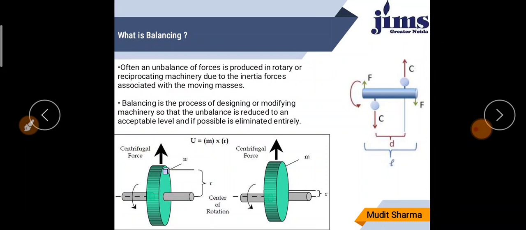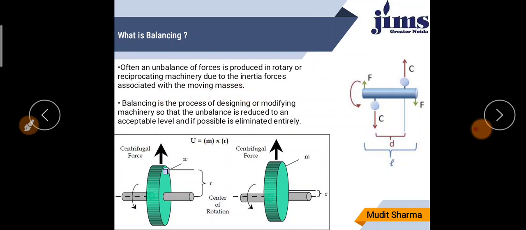Nowadays high speed engines and other machineries are very common, and it is very essential that all the rotating and reciprocating parts should be completely balanced. If these parts are not properly balanced, then dynamic forces are set up.